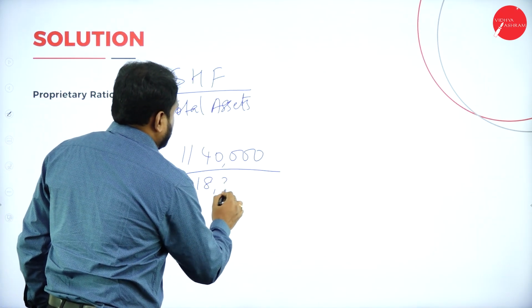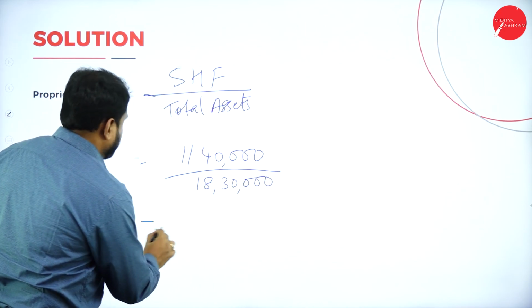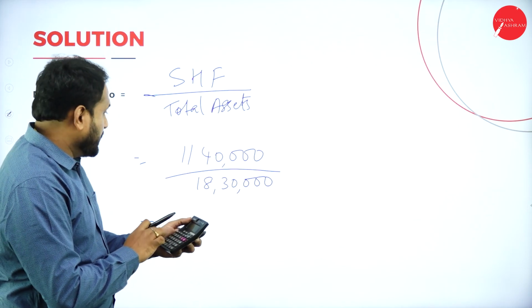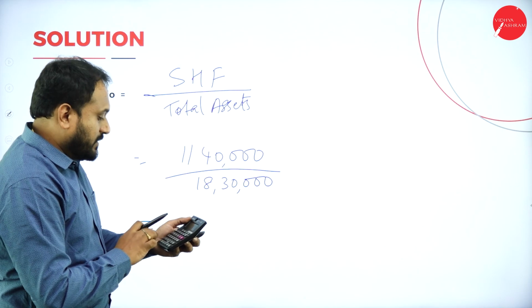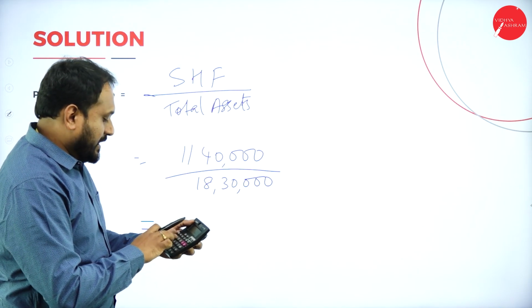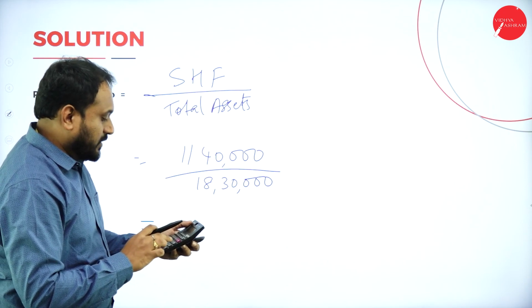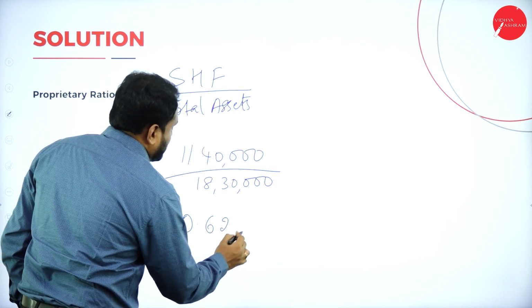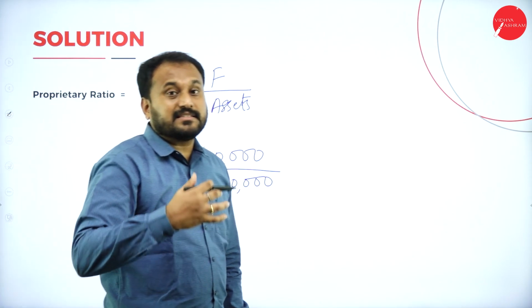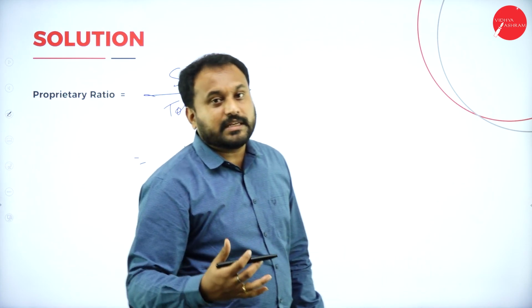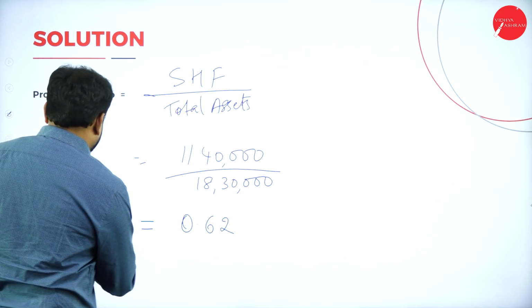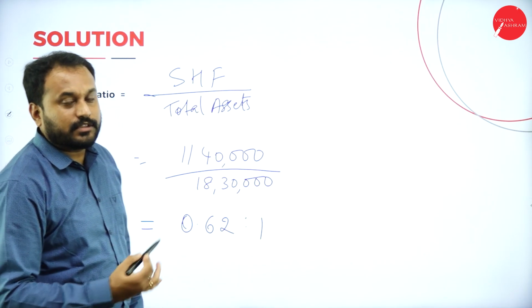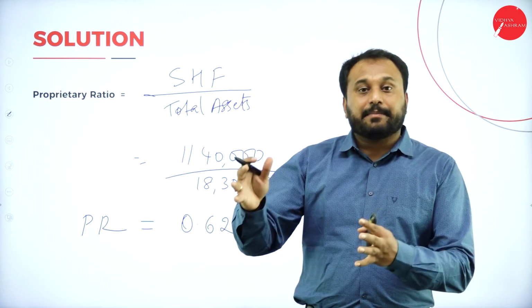So we'll go with this. 18 lakh 30,000 is equal to. Now the thing is we have 11 lakh 40,000 divided by 18 lakh 30,000 is equal to 0.62. Now you can actually represent this as 62%. So this is what my proprietor ratio is. 0.62 is to 1. So this is how you will calculate the examination problem.